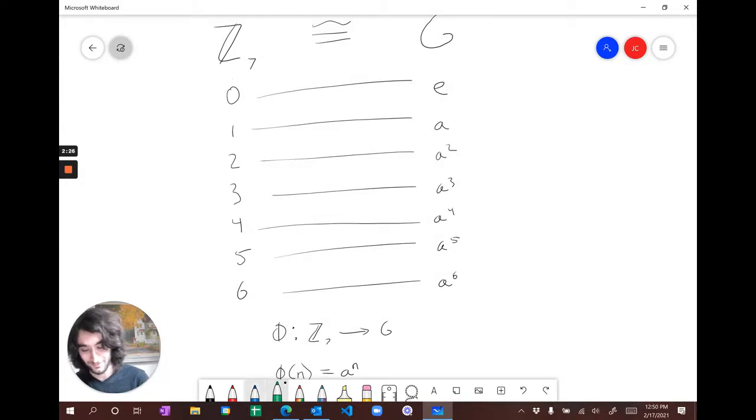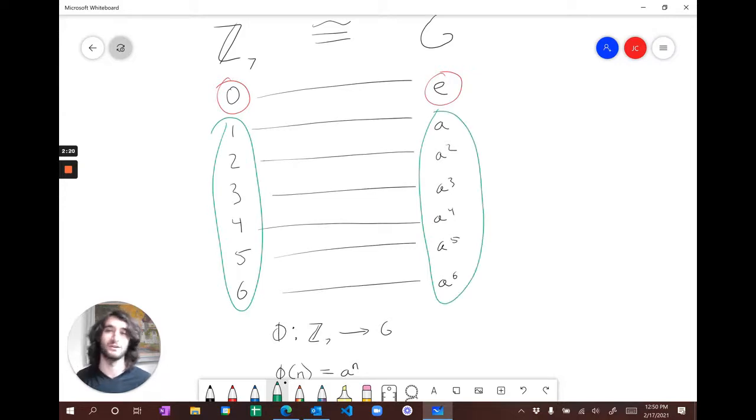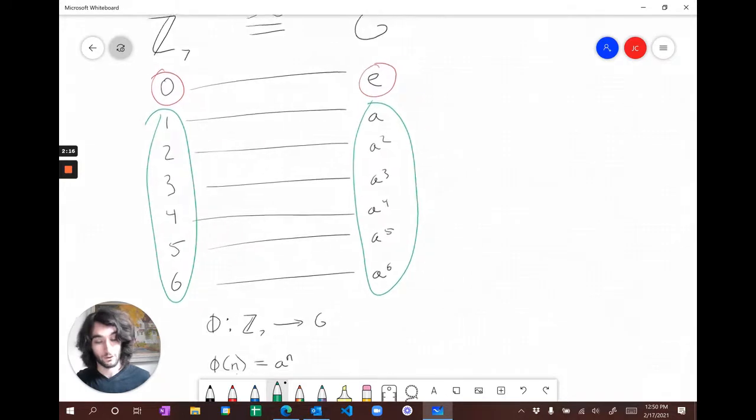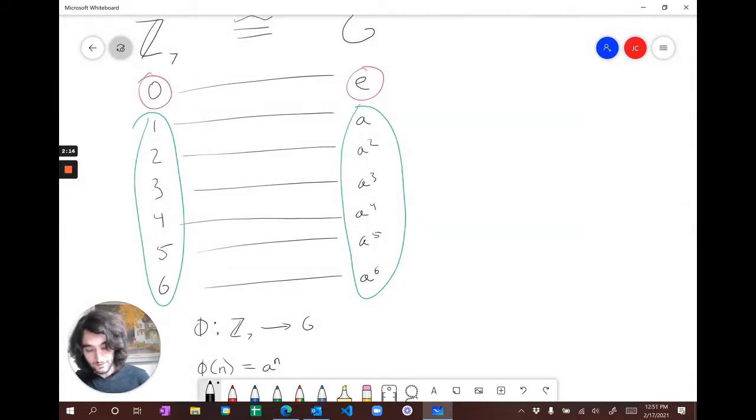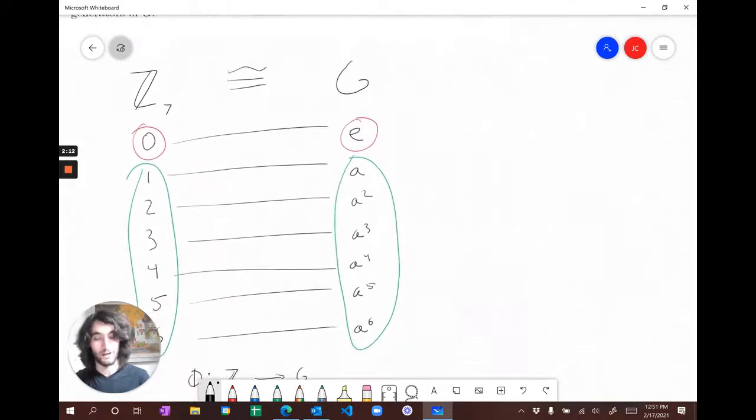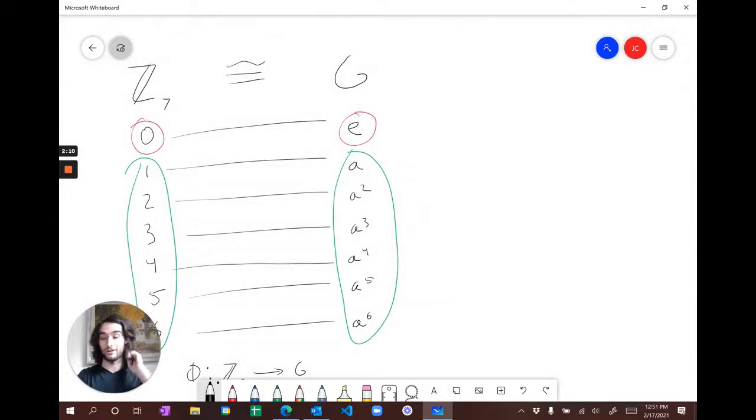And just as there was one non-generator and the rest were generators, it's exactly the same situation in G, because they're isomorphic. So if G is of order 7, it has 6 generators, and to be fully general, if G is of order P, then it has P minus 1 generators.